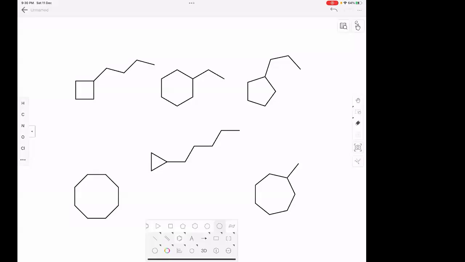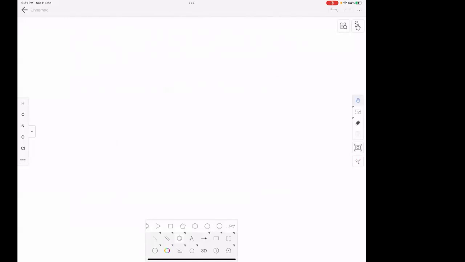One second. Is the screen visible? No, sir. One second. Now is it visible? Okay. Now these are all ring isomers of each other. If you see the chemical formula of all these, everyone will have the same formula. Okay. Clear? Yes, sir. Okay.